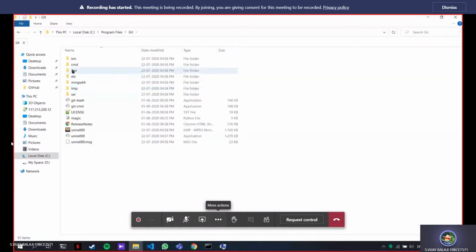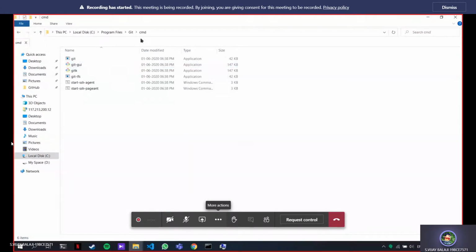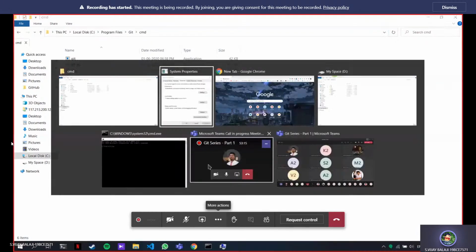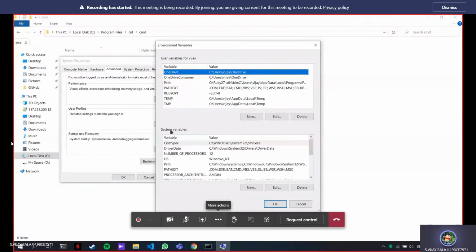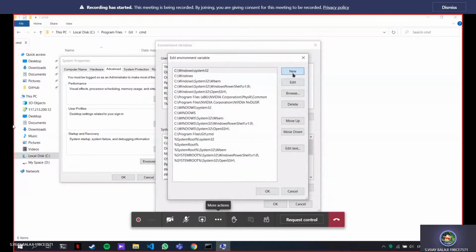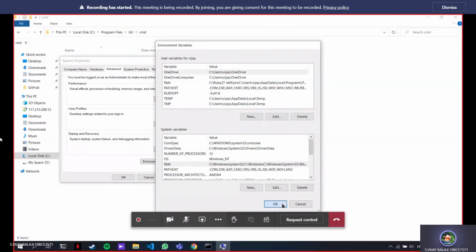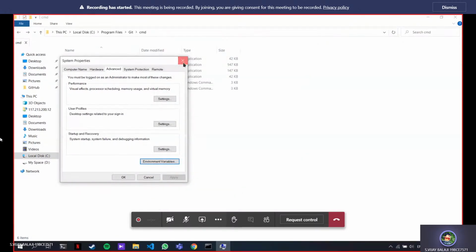Get this cmd, copy this URL, head over to system variables, path, just double click it, you can find this, click on new, paste it here. I already have it, so I won't be doing this. Just paste it here and press OK, and then press OK. That's it.